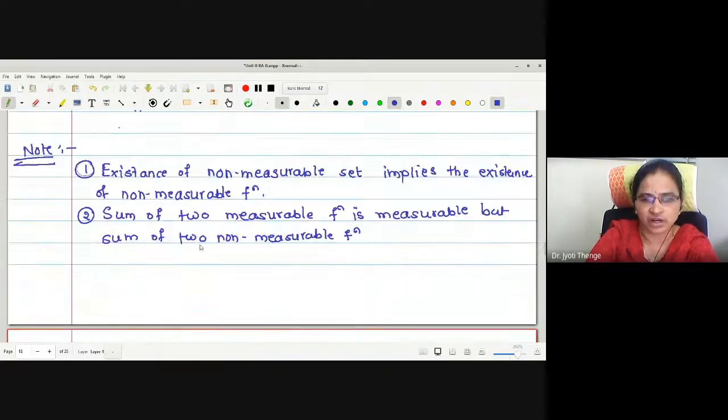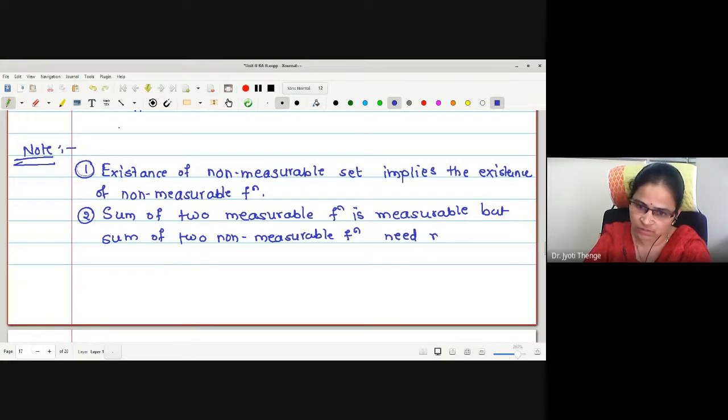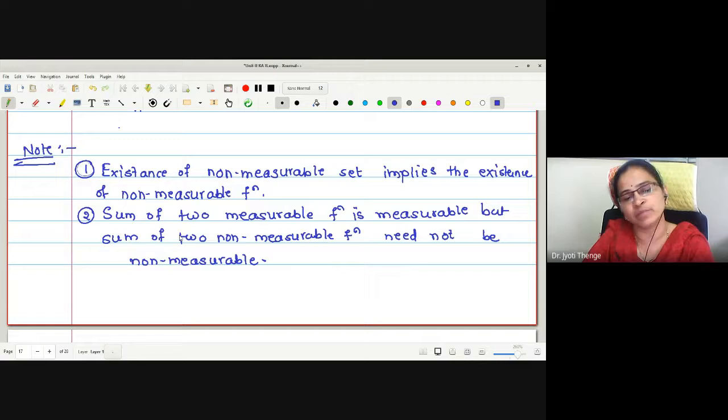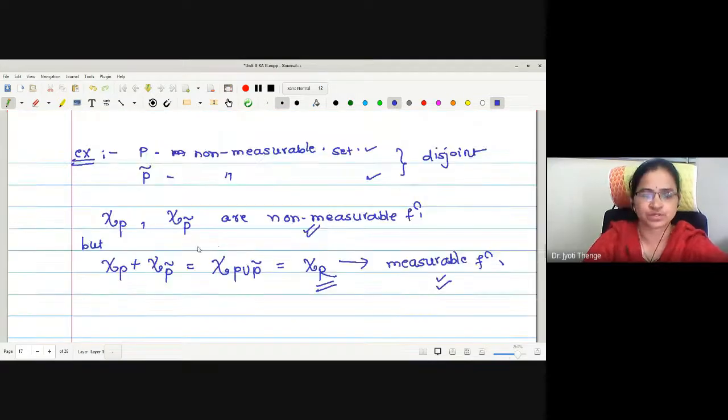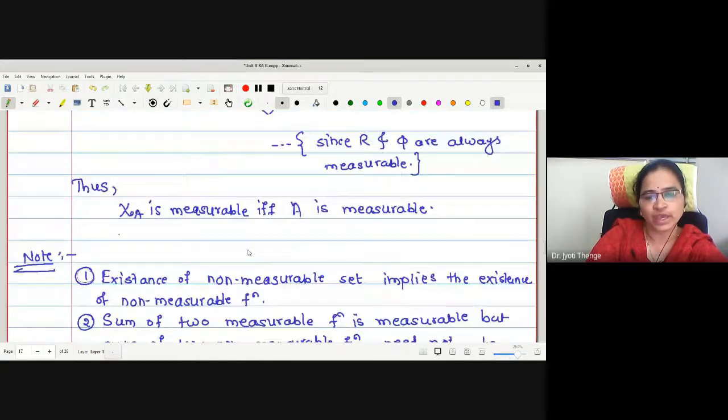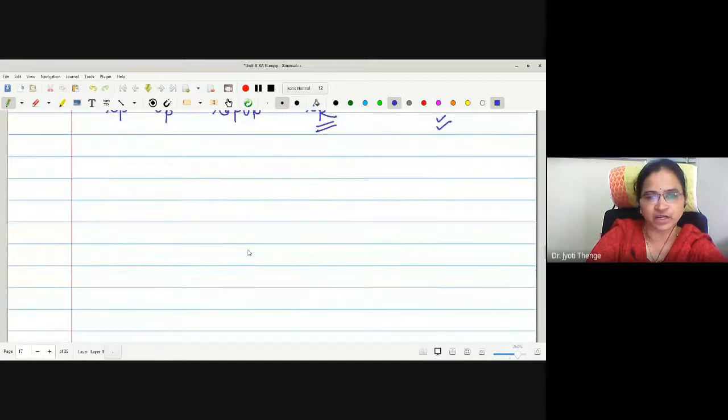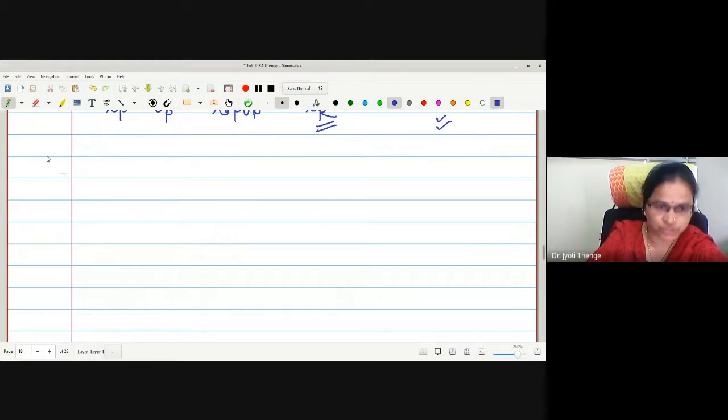Therefore one cannot claim that the sum of two non-measurable functions is non-measurable. Here we will write: the sum of two non-measurable functions need not be non-measurable. What is the meaning of need not be non-measurable? It may be non-measurable or it may not be. Here is the example we have produced: the sum of two non-measurable functions gave a measurable function. Okay? Is the second special function, the characteristic function, understood? Yes, ma'am. Now let us go to a third special function, the simple function.